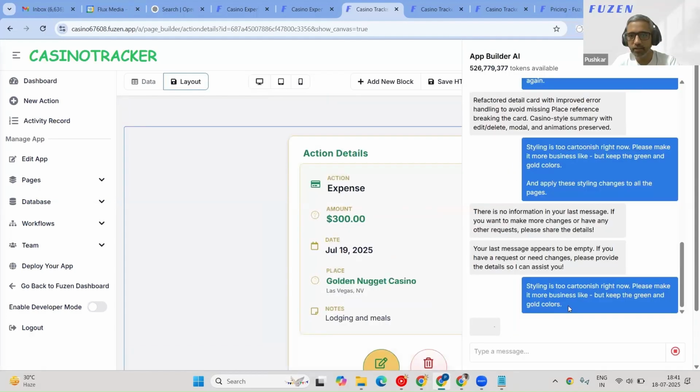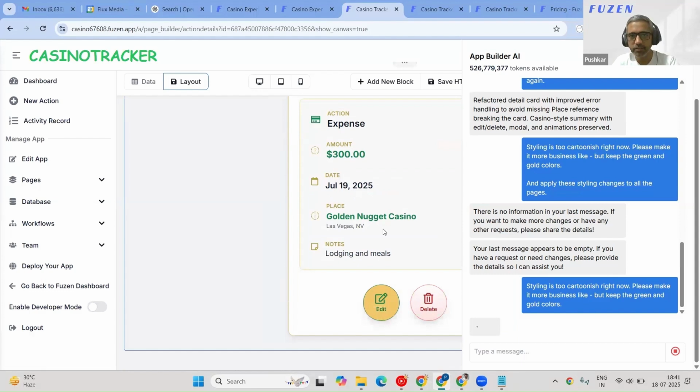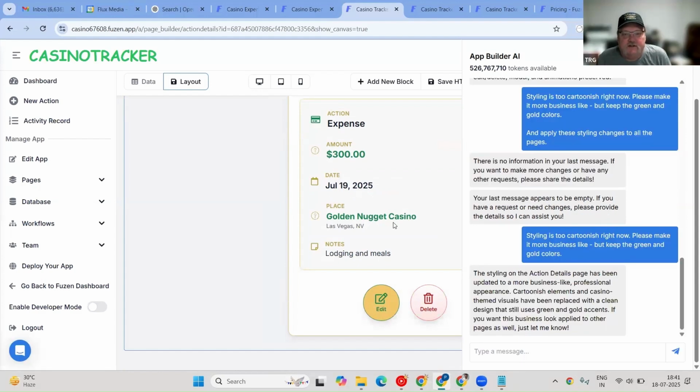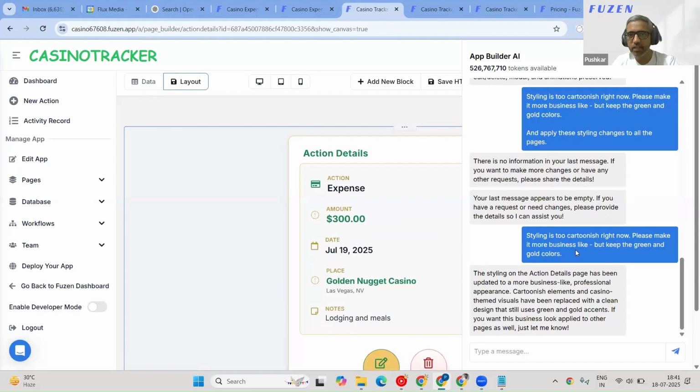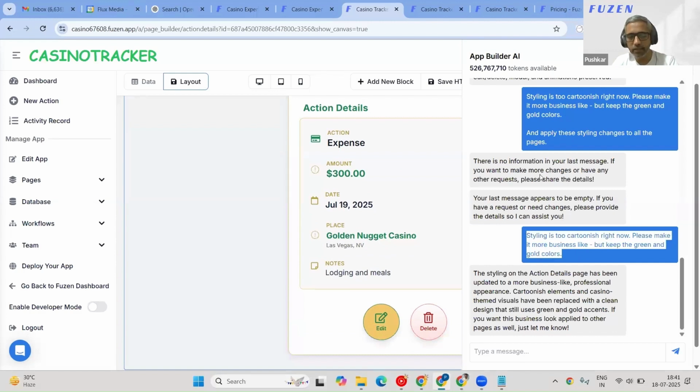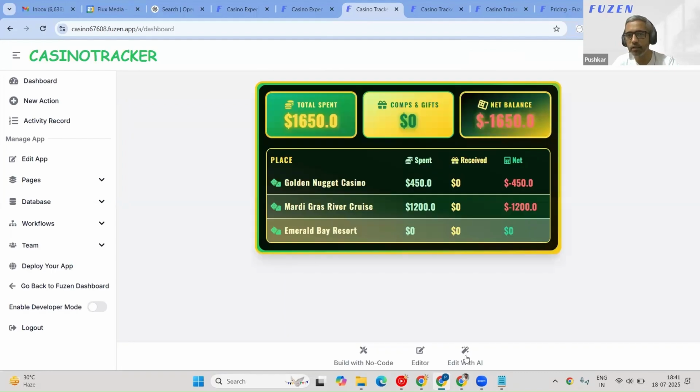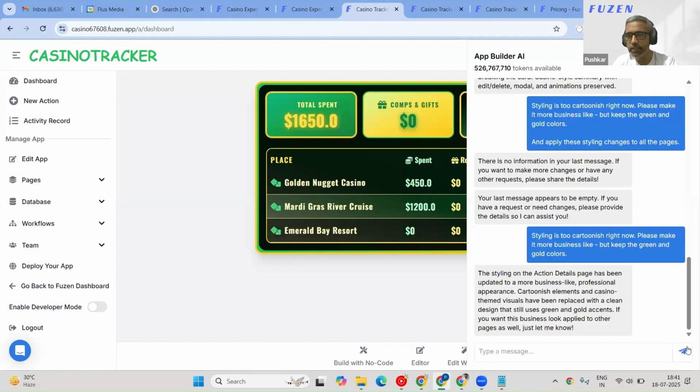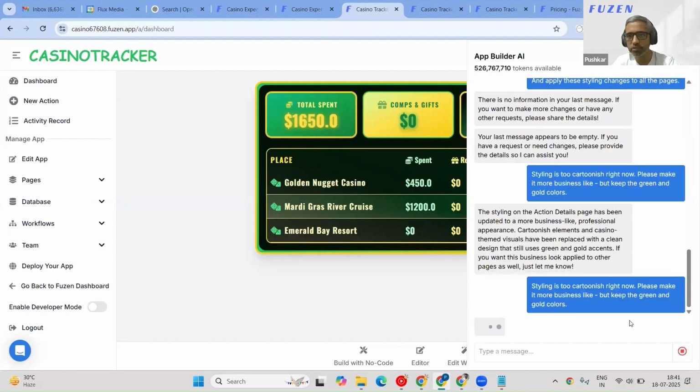Oh, here we go. Better? Any better? Oh, this looks much cleaner. Yes, this is much cleaner. So I think the earlier, if I ask it to change every page, all the pages in a single go, it's struggling. So I'll just have to go to each page and tell it to change it one by one. But it's an easy thing.